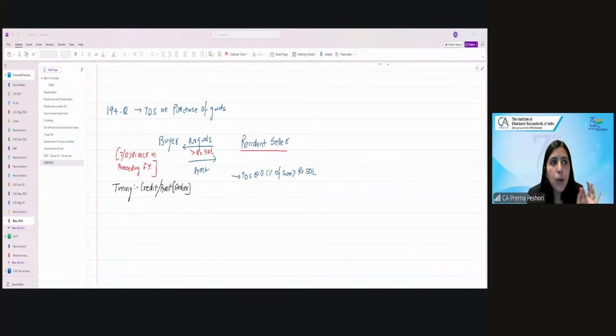So salary 192, if you recollect, is applicable to both resident and non-resident. Right? Because there the payer was any person. Other than that section, all of the other sections were there.